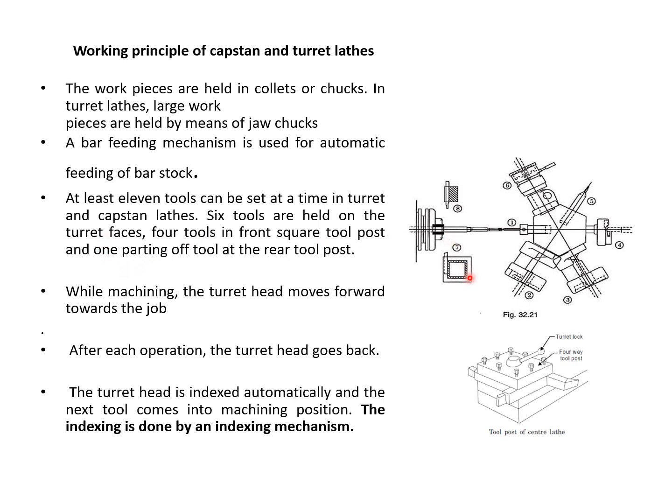Here at least 11 tools can be set at a time in a turret and capstan lathe. That is, 6 tools are held on the turret faces, 1, 2, 3, 4, 5 and 6. Then 4 tools are in the front tool post, that is 1, 2, 3, 4. Then another one, a parting tool, at the rear side of the tool post.